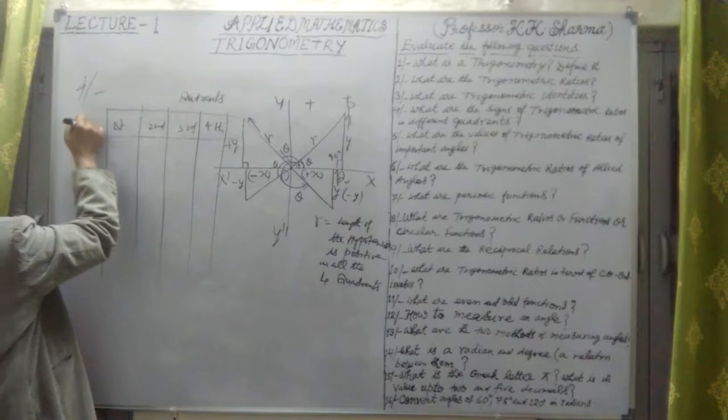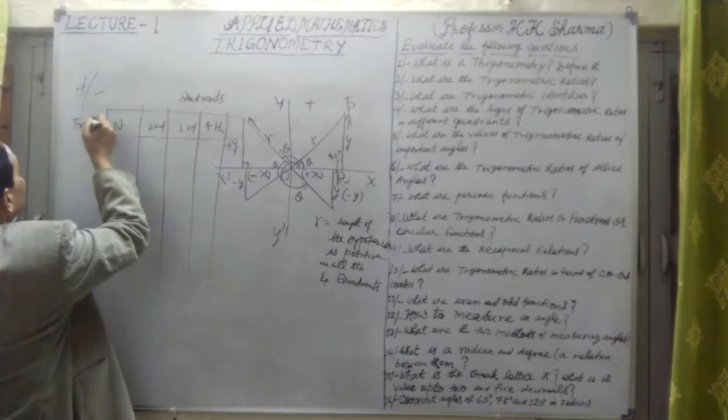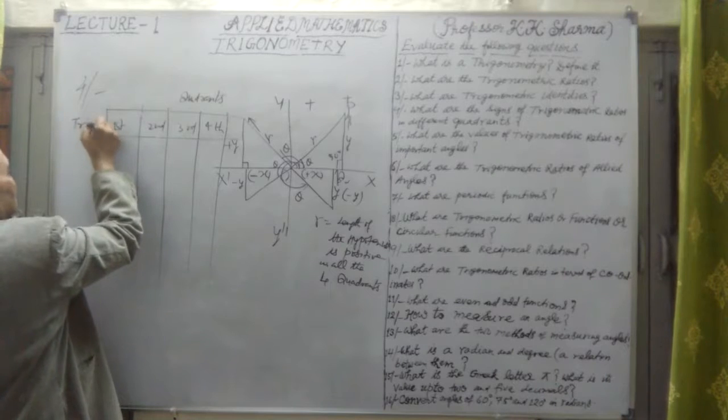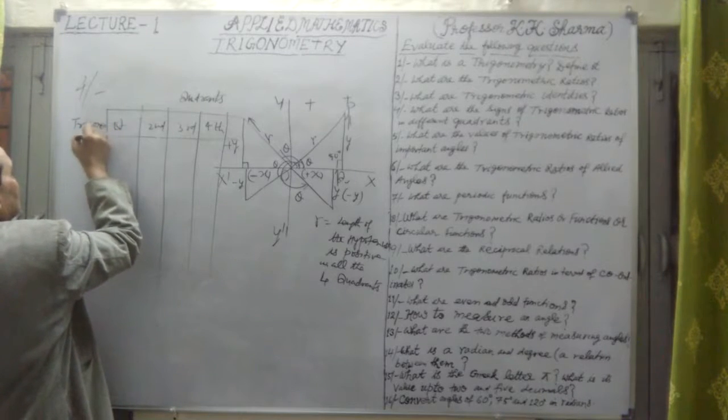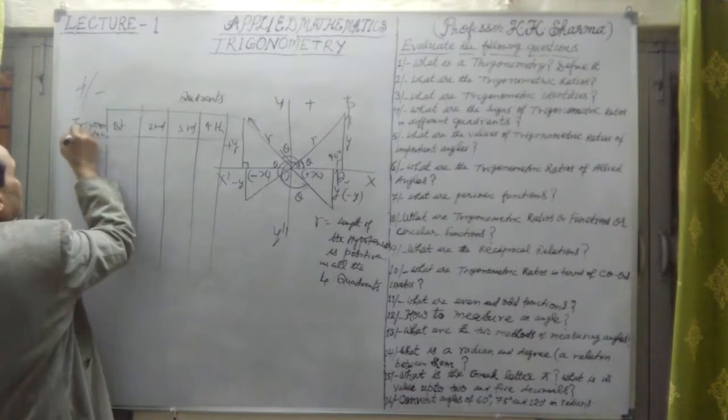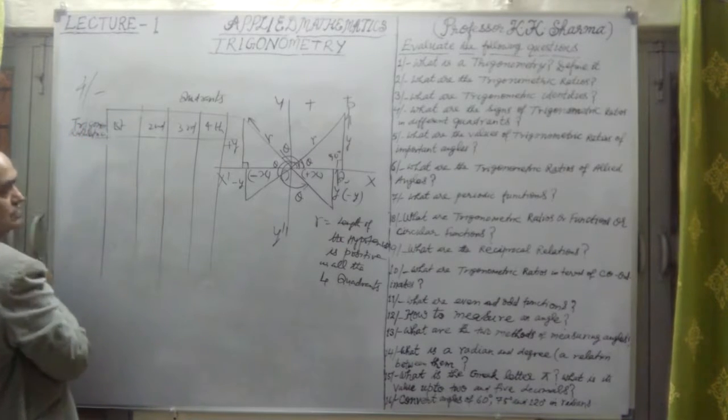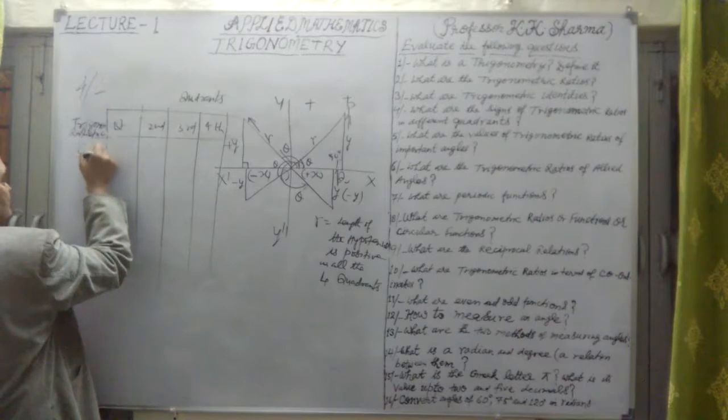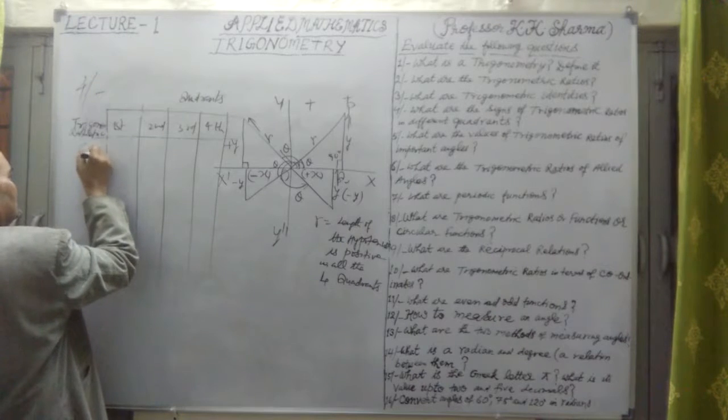Here we are taking trigonometric ratios. First is sin theta, or sine of any angle.